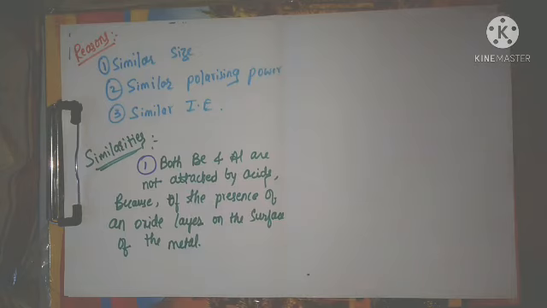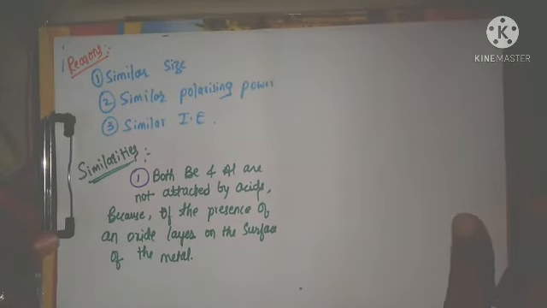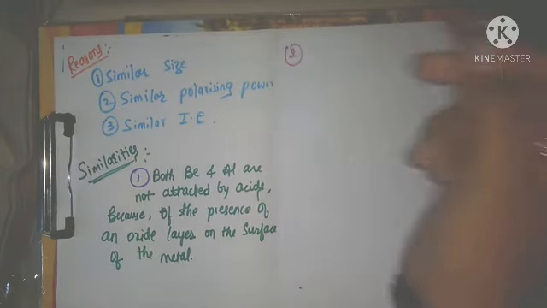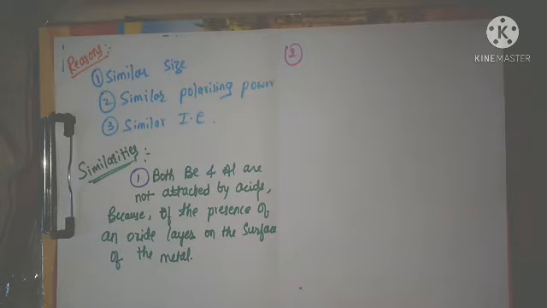Finished. Next we will go for the second similarity between beryllium and aluminum.